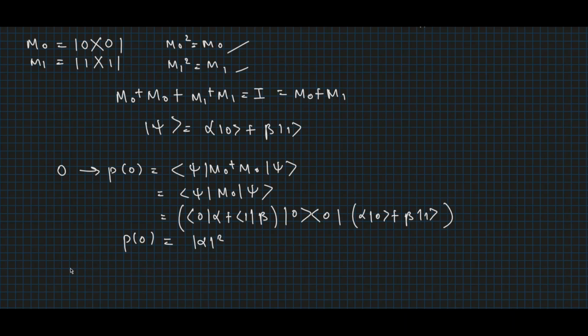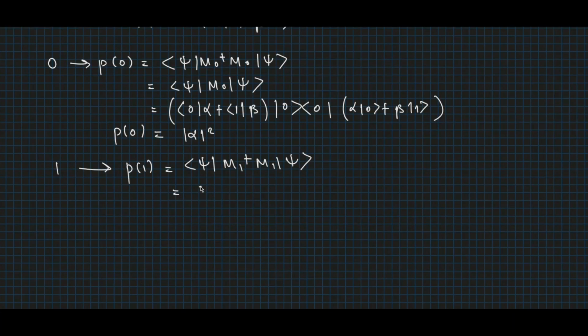Similarly, the probability of getting 1 as the output is given by p(1), which would be equal to ⟨ψ|M1† M1|ψ⟩, which would again be equal to ⟨ψ|M1|ψ⟩, equal to beta squared.